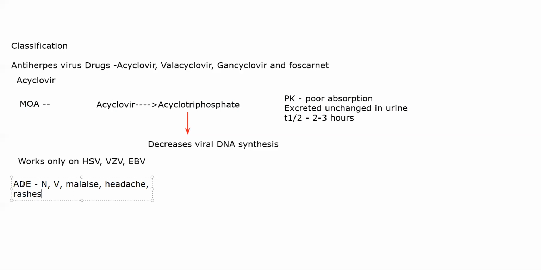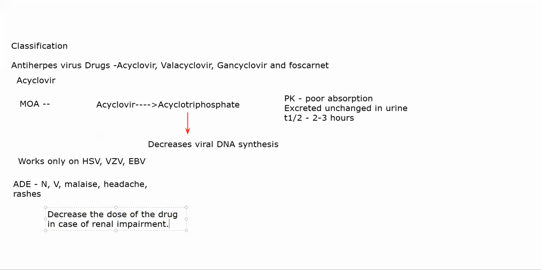All right. If you give IV of acyclovir, it might cause renal toxicity. As such, it is better to decrease the dose in renal impairment. Acyclovir is one such drug where you will have to decrease the dose in case of renal impairment. It sometimes can also cause neurotoxicity. As such, it is very effective in case of chickenpox because of varicella zoster virus.